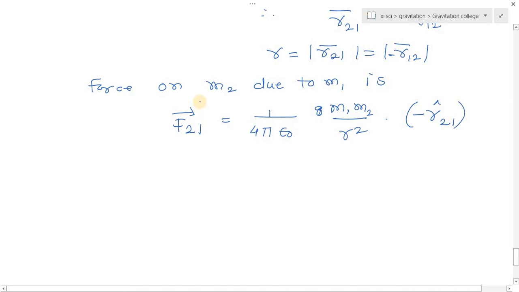Here r21 cap is the unit vector from m2 to m1, and the force F21 bar is directed from m1 to m2.